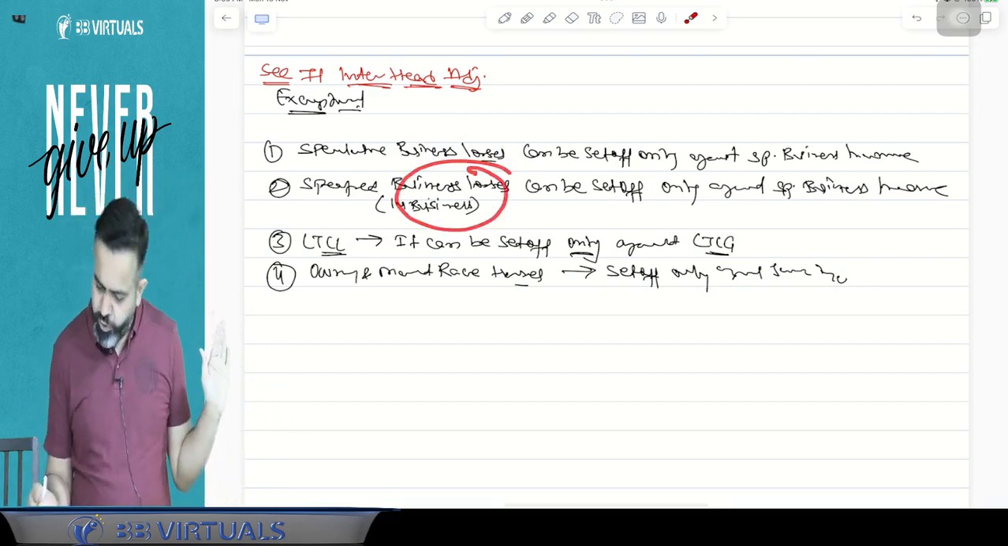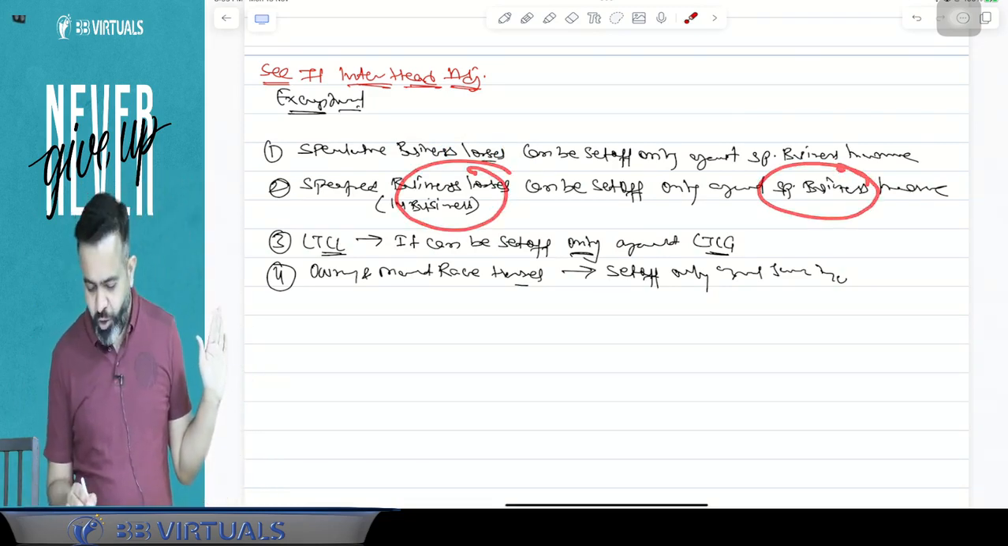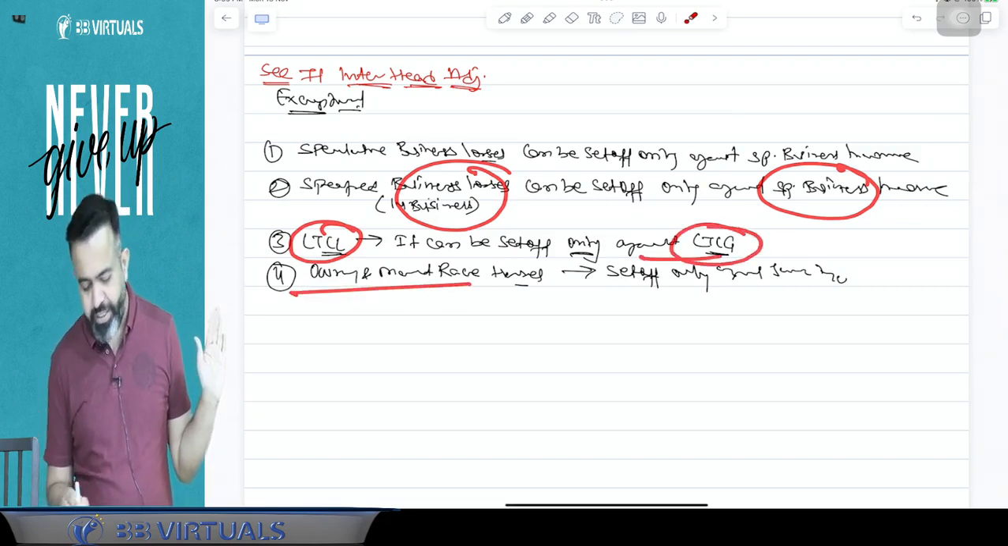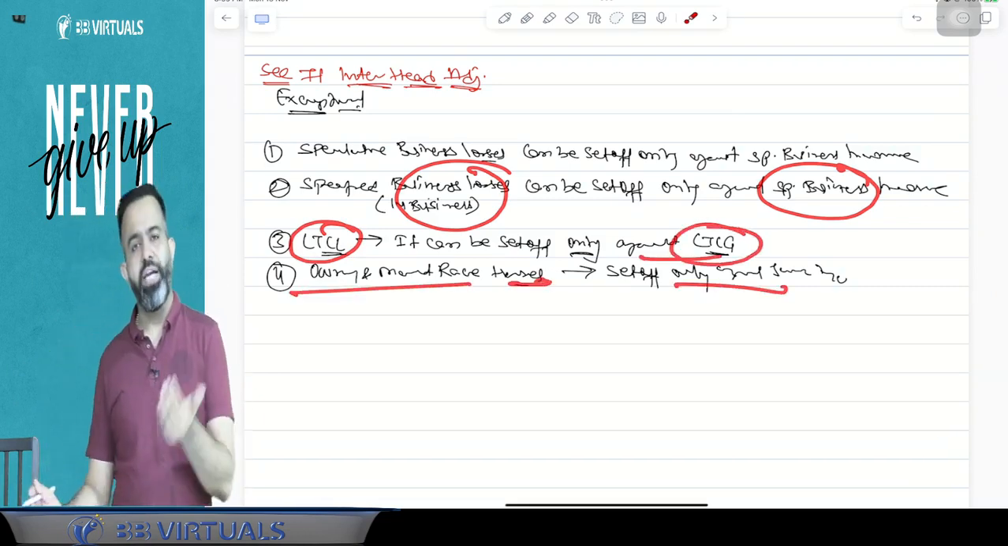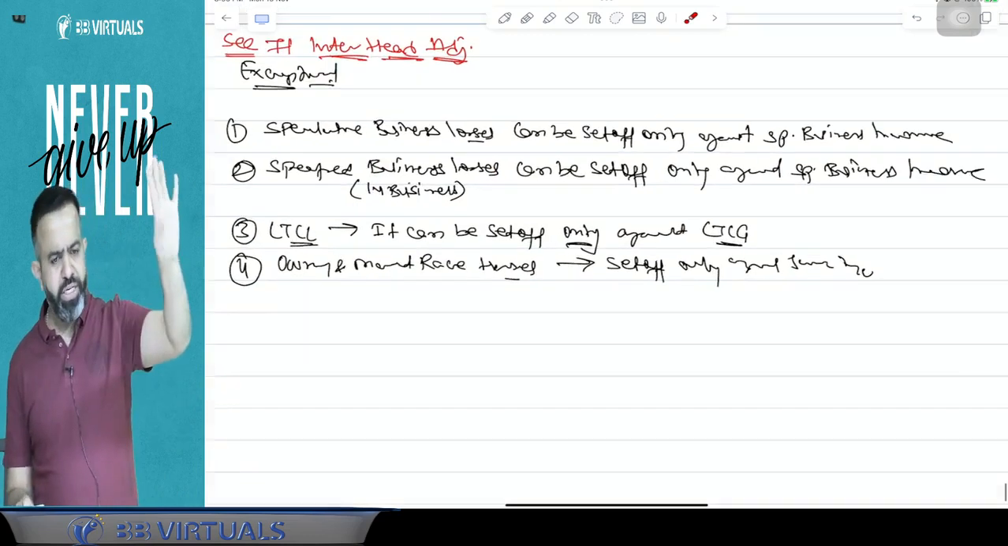Or specified business loss, only specified business gain. Long-term capital loss, only long-term capital gain. Owning and maintaining resources, only owning and maintaining resources. So these are 4 exceptions, as it is.